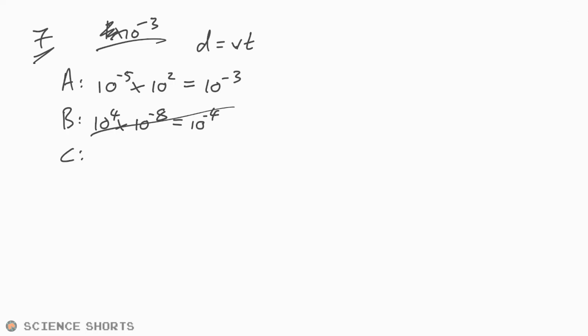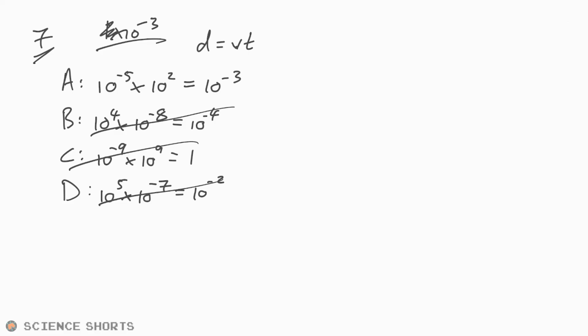C, 1 nanometer. So that's 10 to the minus 9. Times by 1 giga. So that's 10 to the 9. So that's just 1. And then we have megameters per second. So that's 10 to the 6. So that's 10 to the 5. Times by 100 nanoseconds. So that's 10 to the minus 9 up to minus 7. And that's going to give us 10 to the minus 2. So neither of those are right.